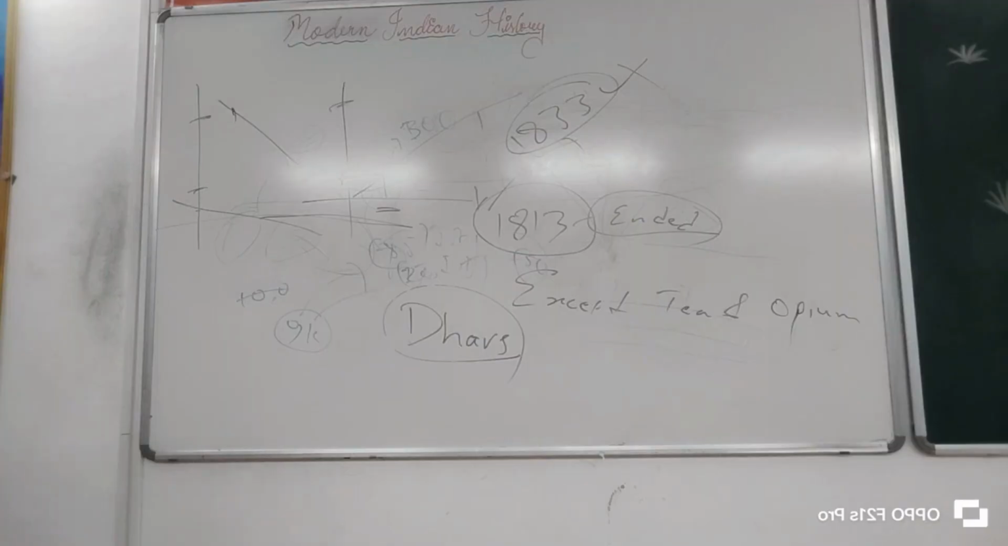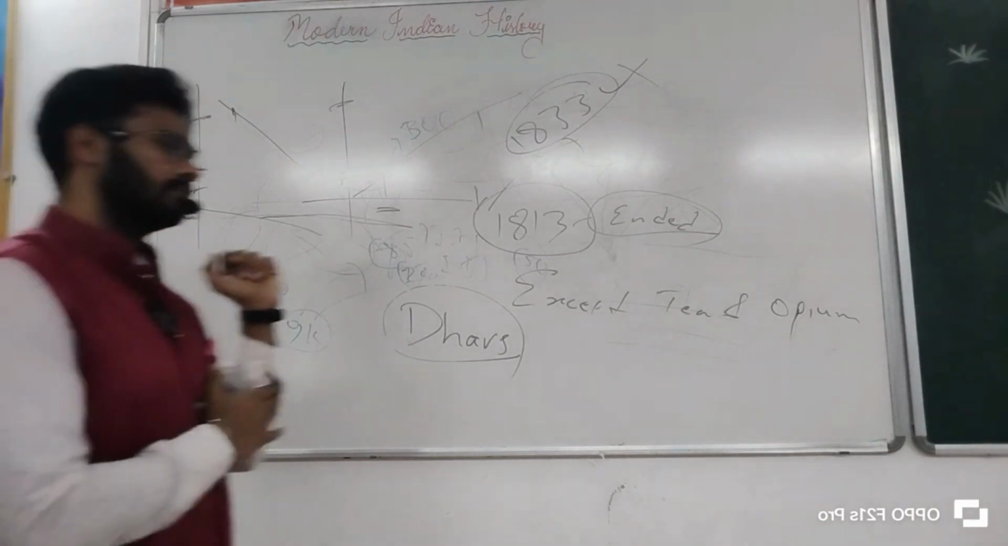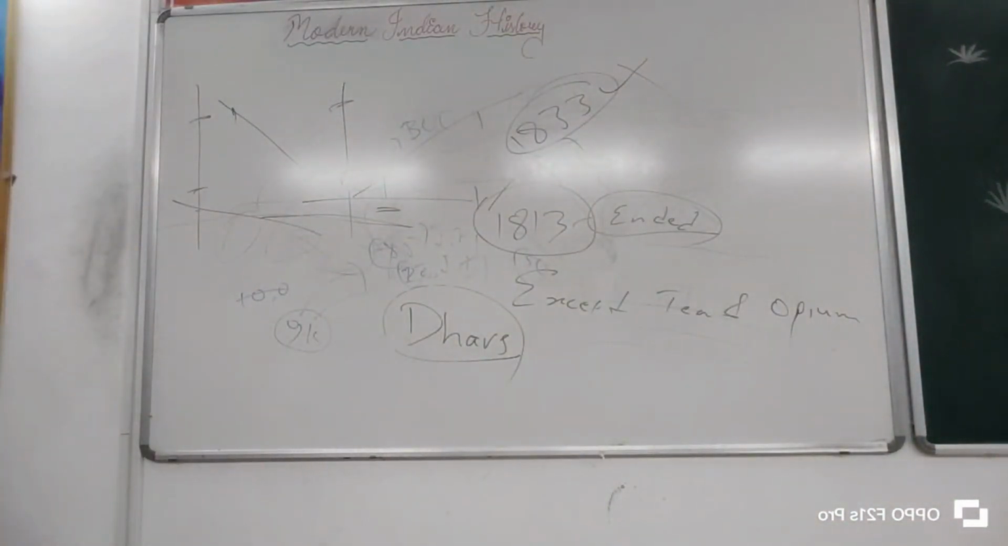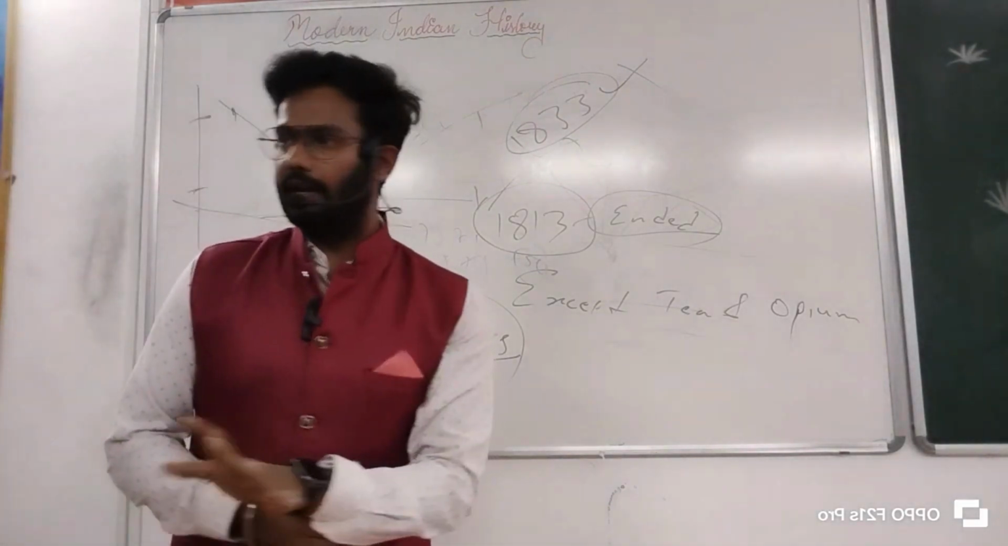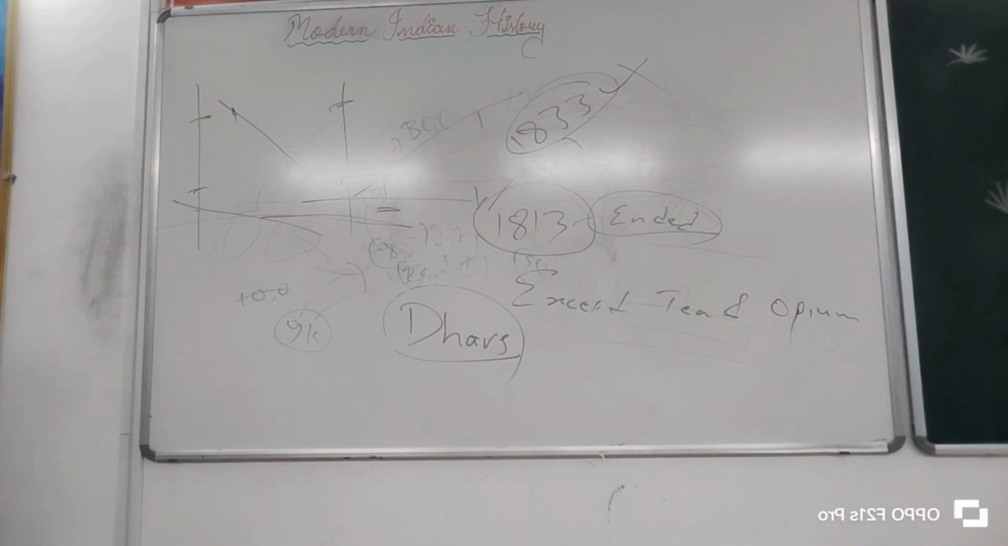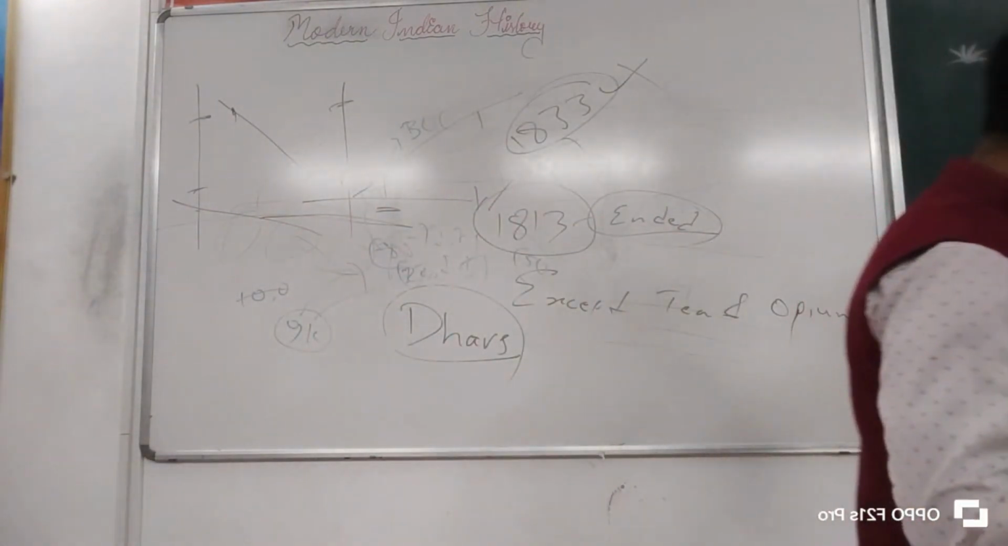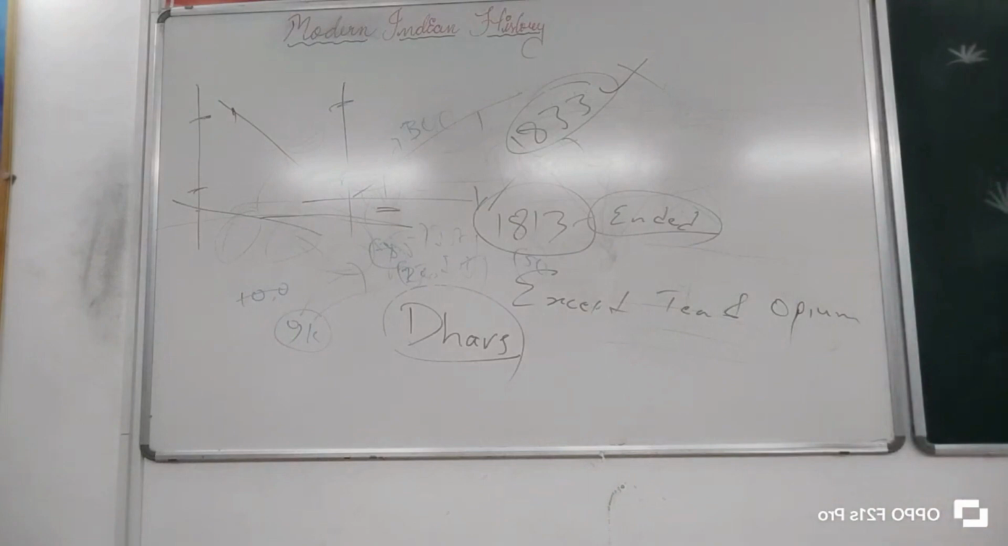Next point, British imperialism also caused deindustrialization. With the expansion of the British Empire in India, the native zamindars, the native businessmen, big businessmen, the native princes, the native kings, they were the patronizers of the Indian handmade goods.